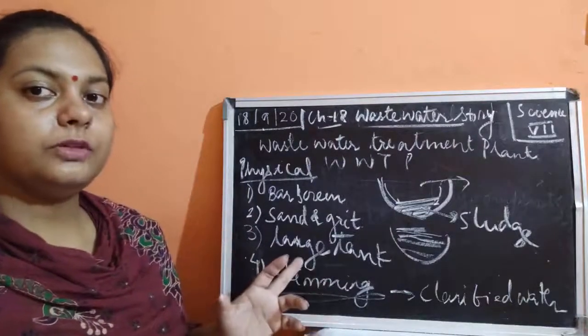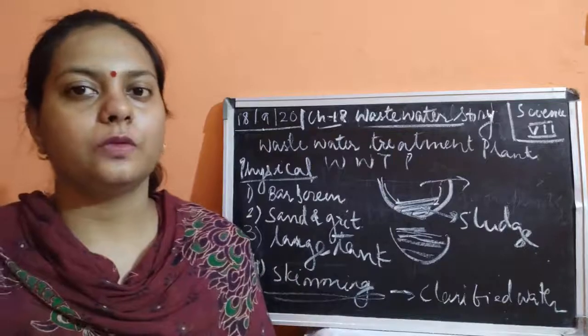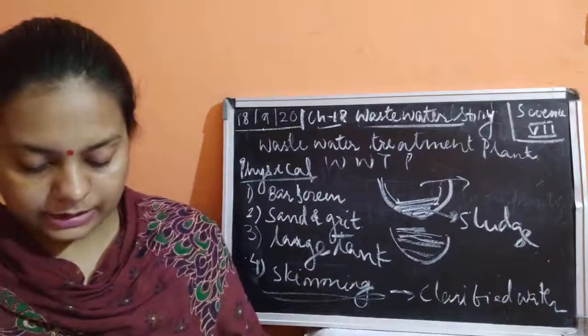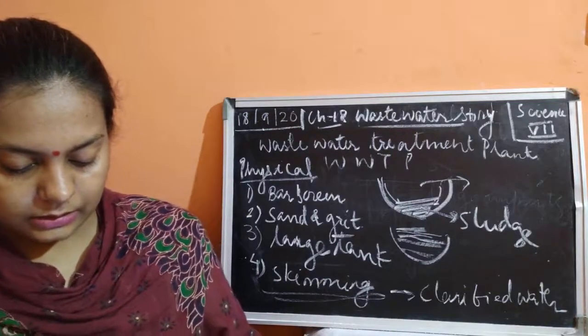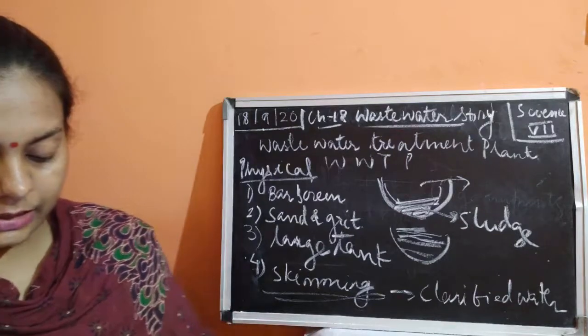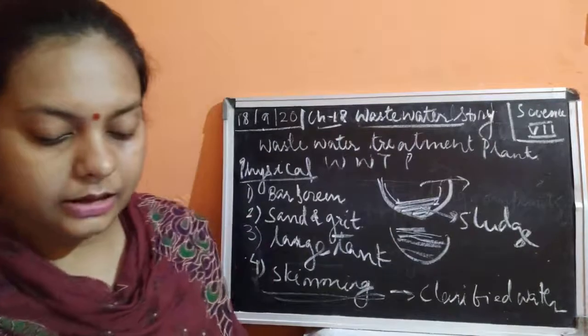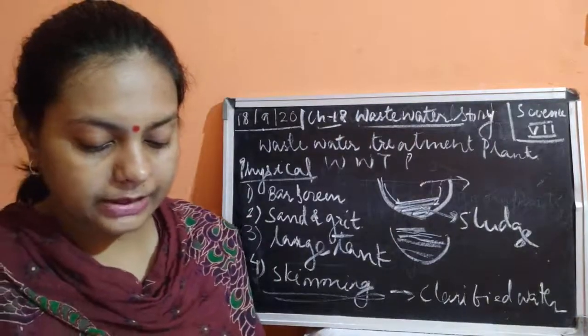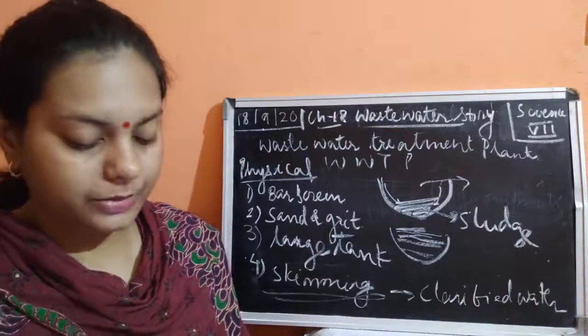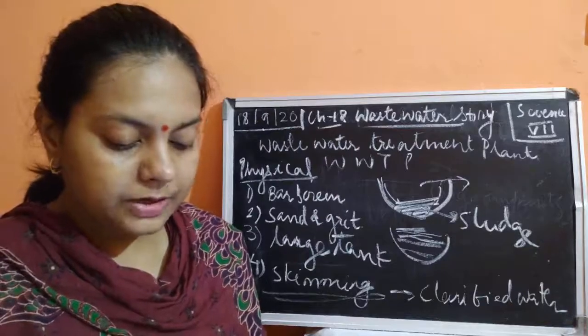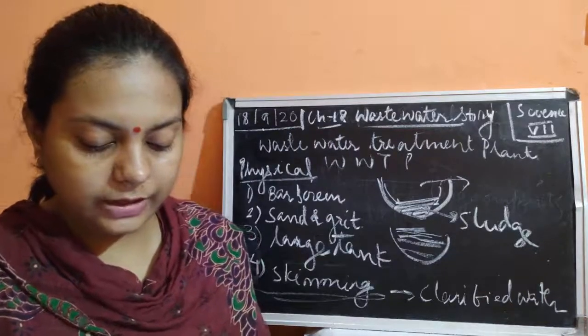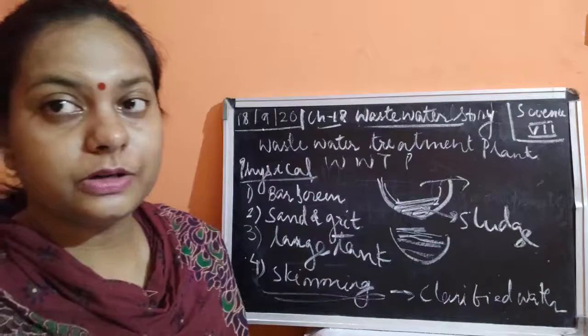Now, all the impurities which were visible are removed. Next we will study the next thing, which is biological treatment. Okay, the sludge is transferred to a separate tank where it is decomposed by anaerobic bacteria. The biogas produced in this could be used as fuel and also to produce electricity.